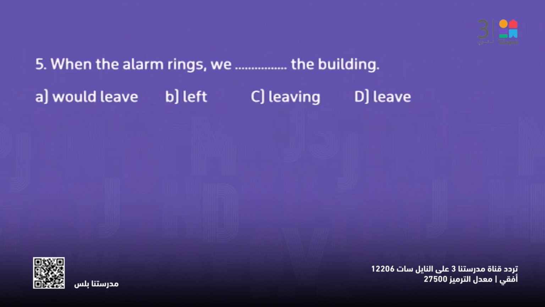Moving to number 5. When the alarm rings, we the building. When the alarm rings, the verb here is rings. And here we have when is like if. So if it's present simple, what do I do? When the alarm rings, we has to be leave. This is a fact. So when the alarm rings, you leave.